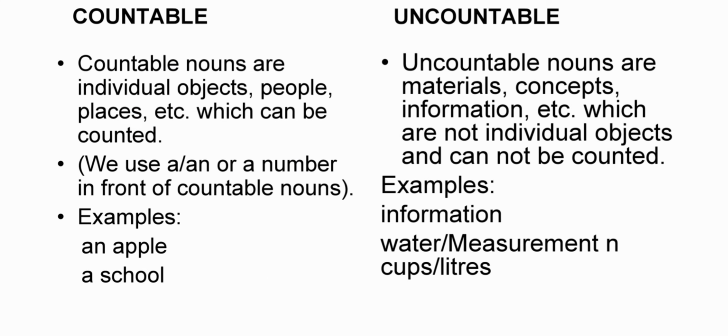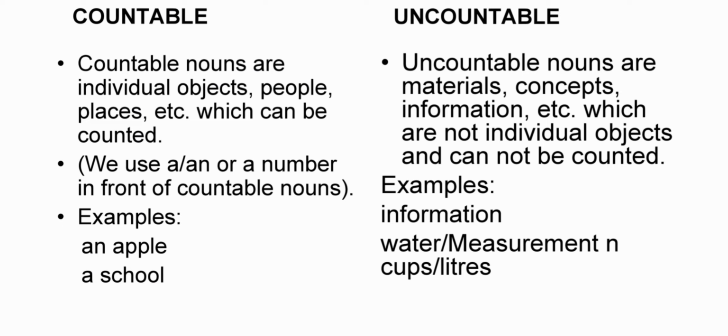Countable noun and uncountable noun. As the word suggests, you might have predicted what a countable noun is. Countable nouns are individual objects, people, places which can be counted. We can use a, an, or numbers in front of a countable noun. Example: an apple, a school.